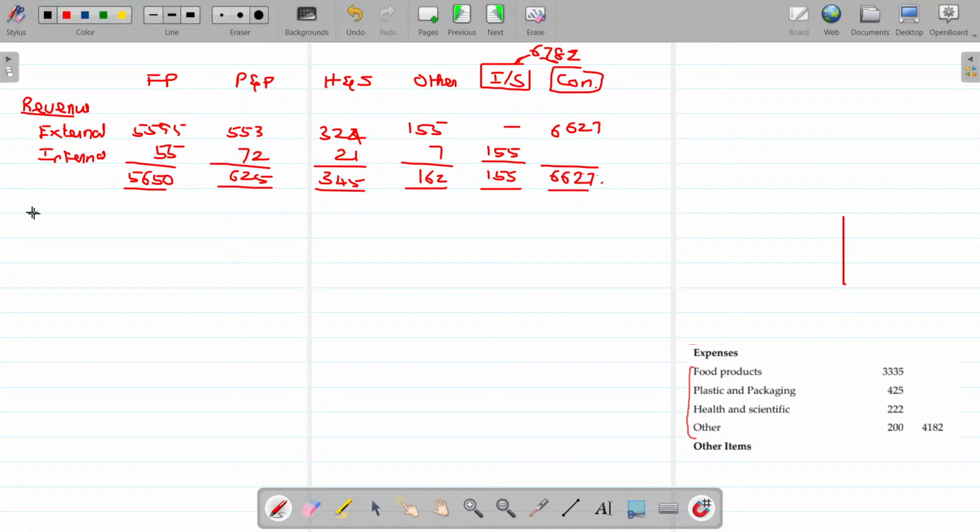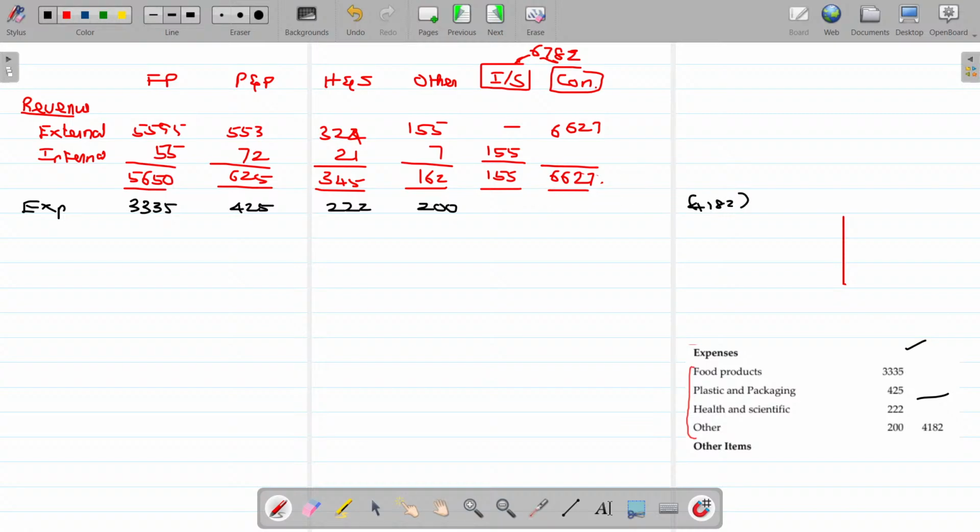Let's subtract that expenses for segment. 3,335, 425, 222, 200. Okay. Wait, you don't get the total now. The total I will write here 4,182.